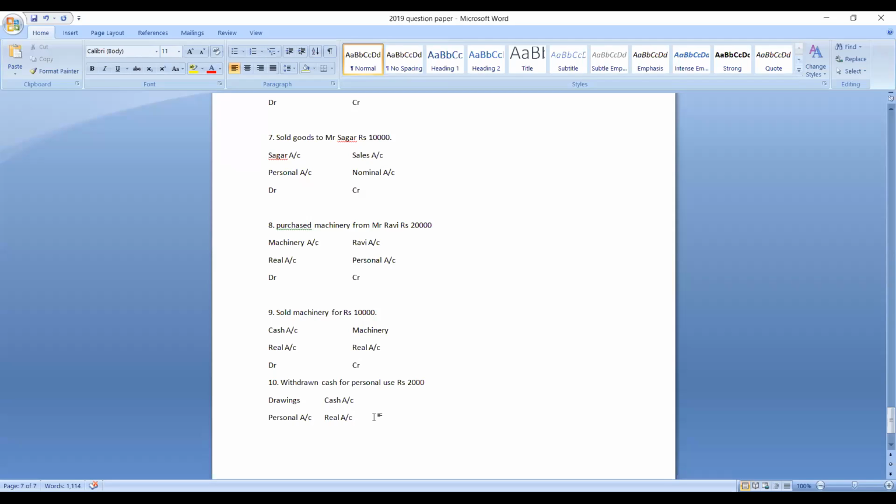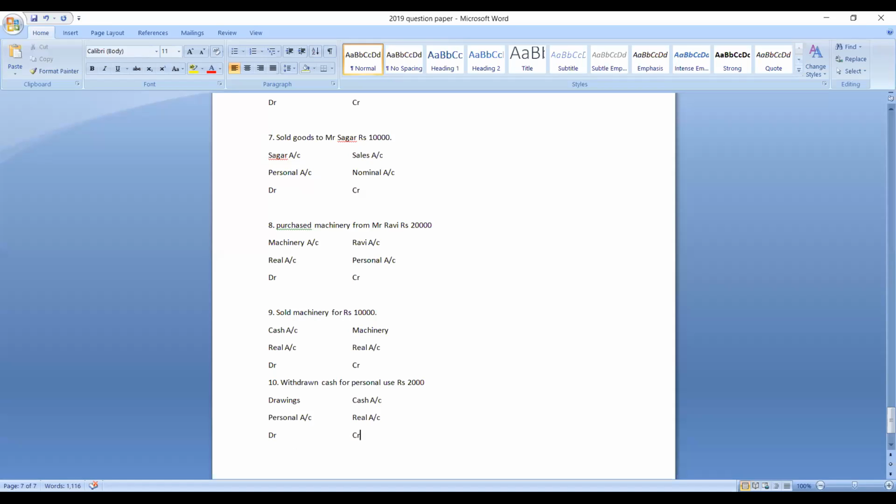Okay. So withdrawn cash for personal use, rupees 2,000. Drawings account and cash account, these are the two accounts. Drawings account is a personal account. Cash account is a real account. What is the rule of personal account? Debit the receiver, credit the giver. Withdrawn cash for personal use means the owner is the receiver. So which account should be debited? Drawings account should be debited because the owner is the receiver. And here cash is going out of the business, so cash account should be credited. Understood? This is how we need to apply these golden rules of accounting.